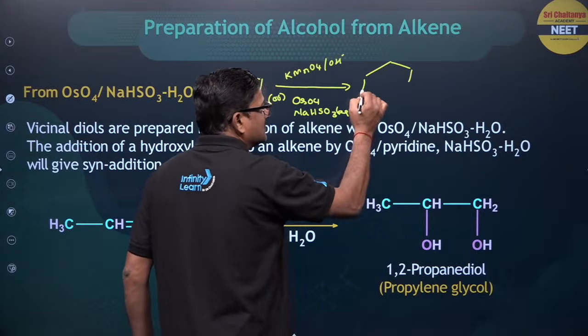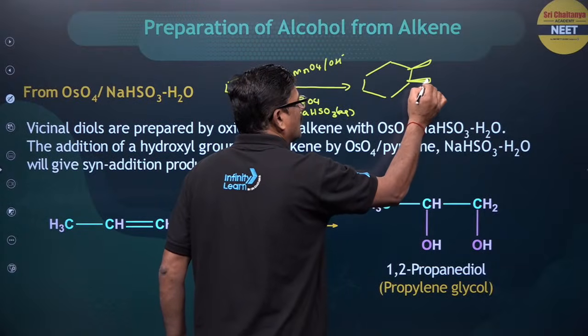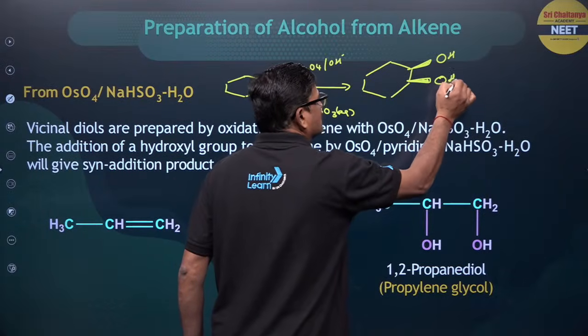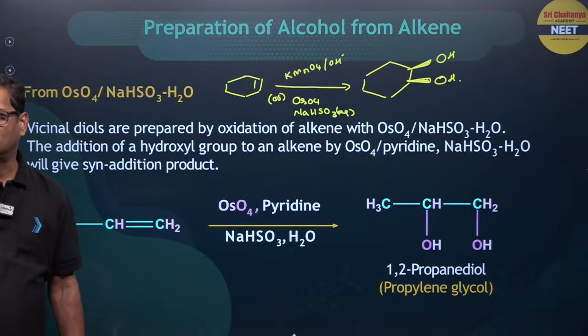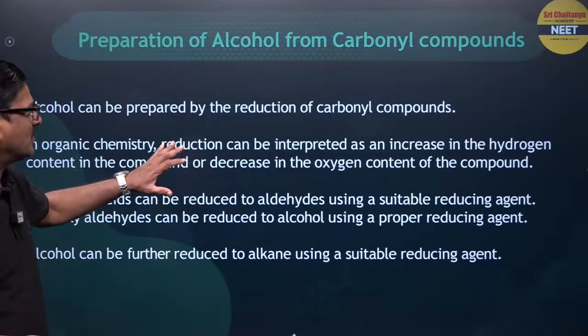What is the meaning of syn addition here? The diol is formed on the same side of the double bond, so that it is OH and OH. The product propylene glycol is formed. There are no rearrangements seen here. So this is a very important reaction.